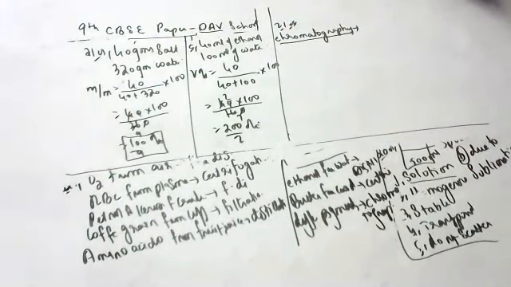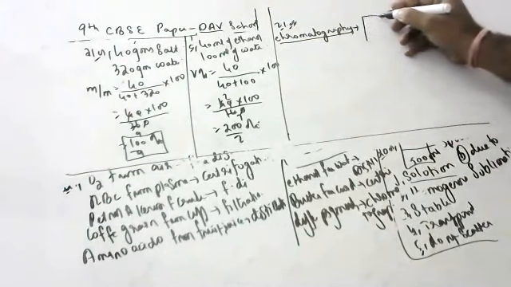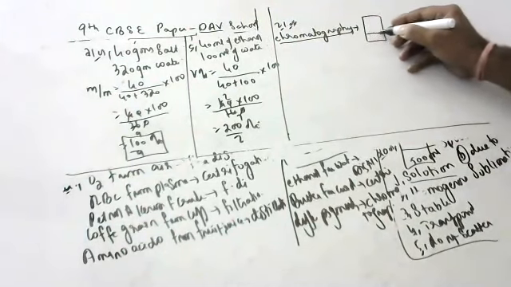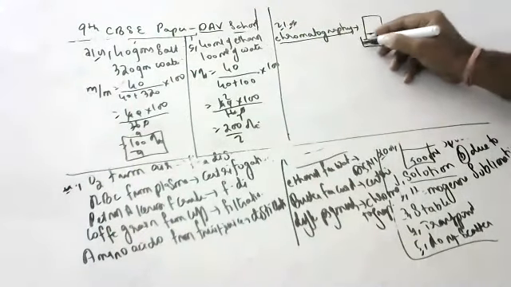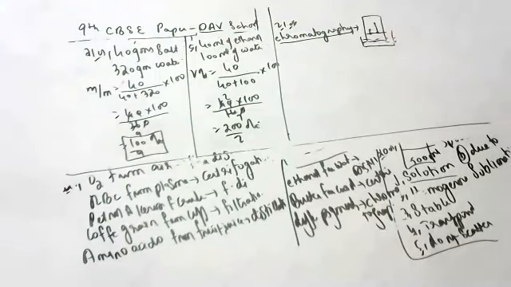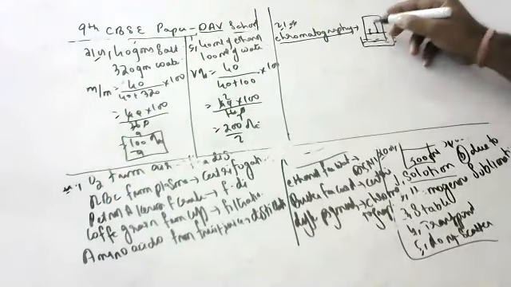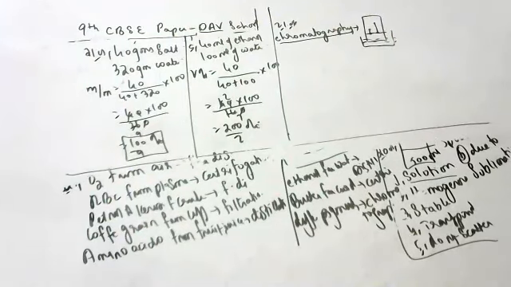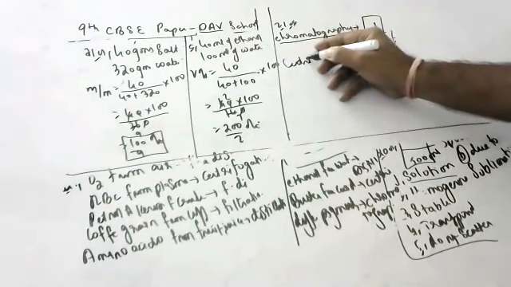State two applications of centrifugation. Yesterday I told you how to separate red and blue ink. Take a filter paper, put red ink and blue ink together, and dip it in water. As the water rises, the red color and blue color will go to different heights. That is how we can separate. It is a simple technique, children. In higher classes you study more techniques.